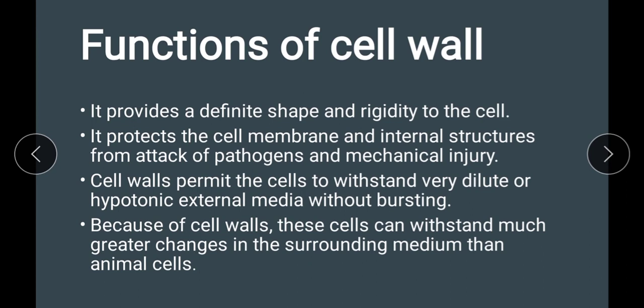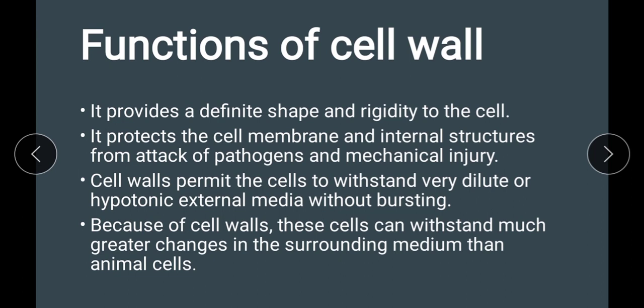Next is the functions of cell wall. So the cell wall provides a definite shape and rigidity to the cell, as it's the outermost layer. It protects the cell membrane and internal structures from attack of pathogens and mechanical injury. Pathogens are harmful substances that can cause diseases in our body.